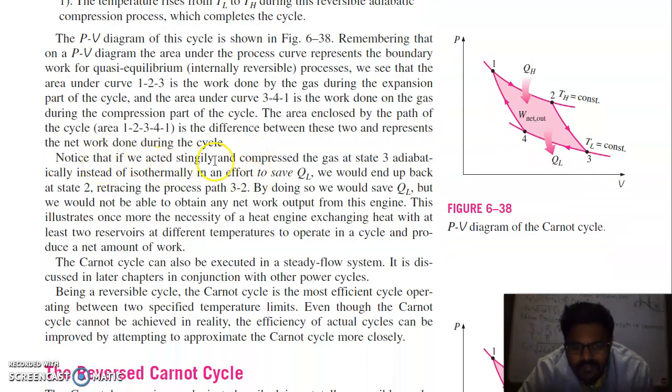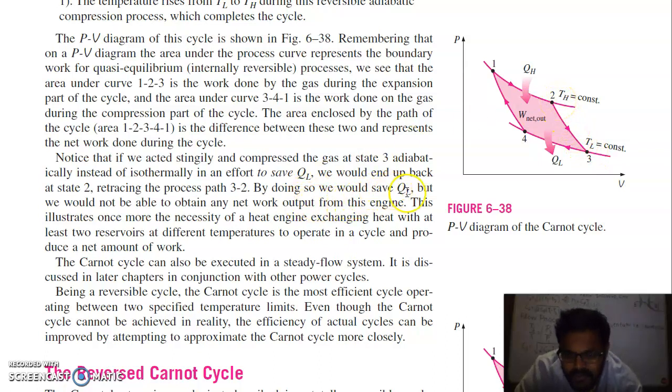Notice that if we compressed the gas at state 3 adiabatically instead of isothermally in an effort to save QL, the amount we had rejected, then the process would go from 3 to 2 in the reverse direction.